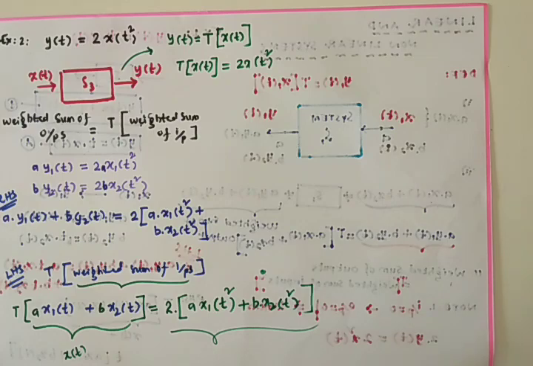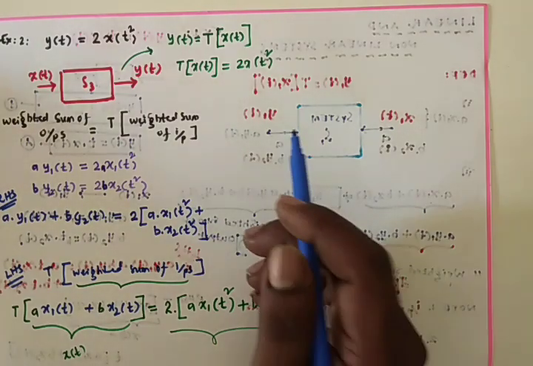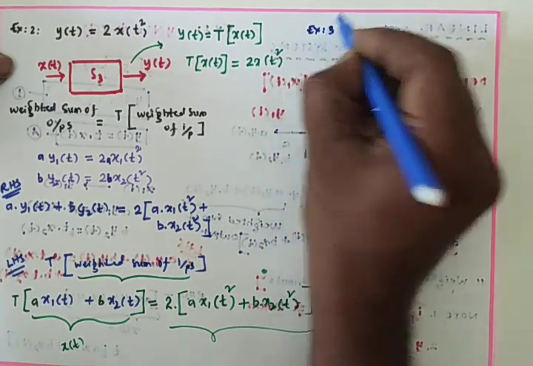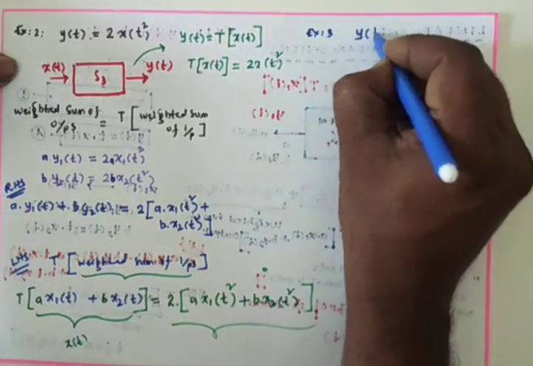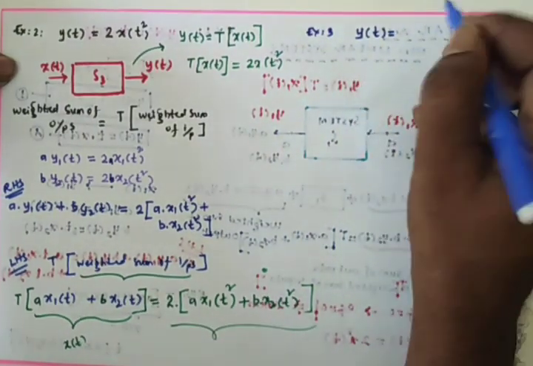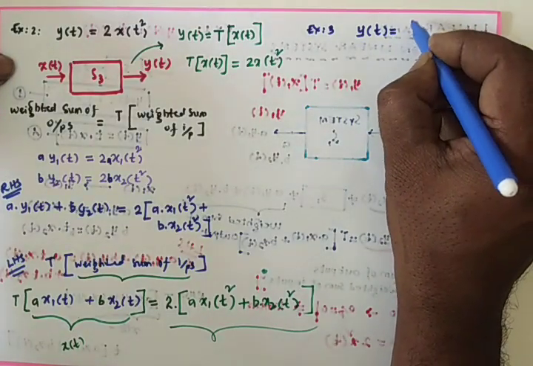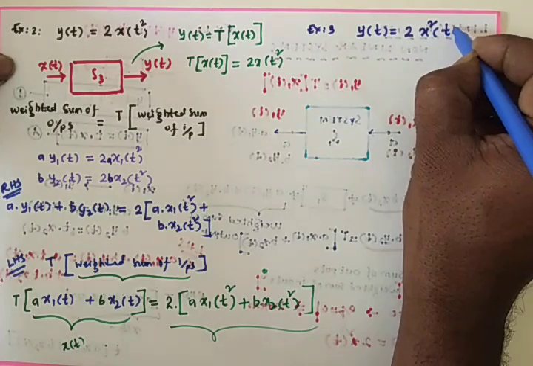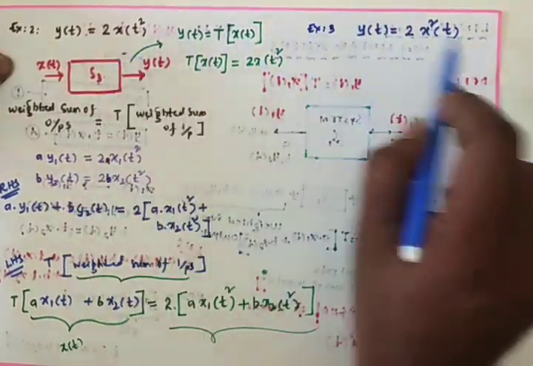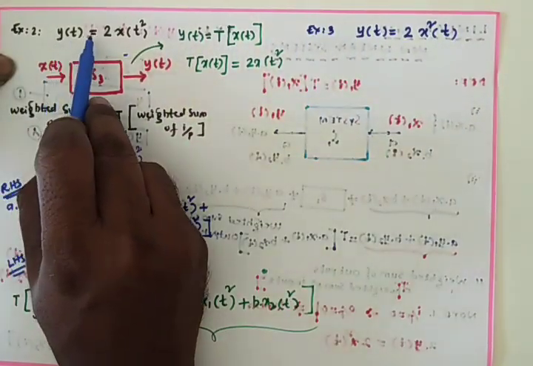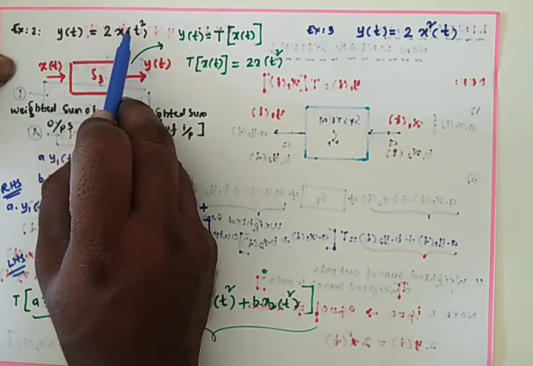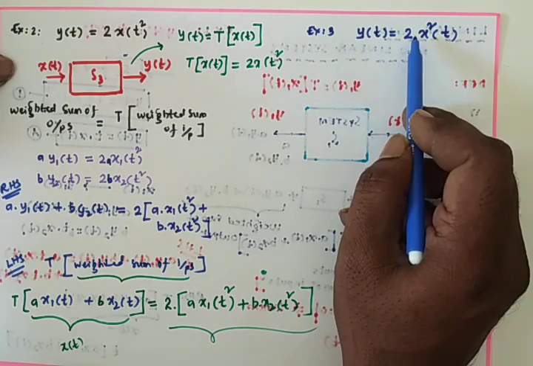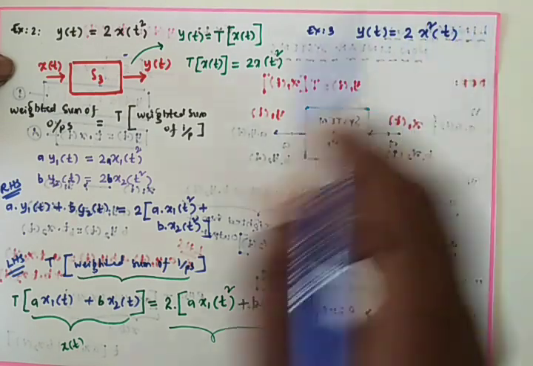Now I am going to talk about another system with example 3. Example 3, I am going with example 3. y(t) is equal to 2x square of t. Find the difference between these two. This is y(t) equal to 2 into x(t) square, whereas here y(t) is equal to 2 into x square of t.